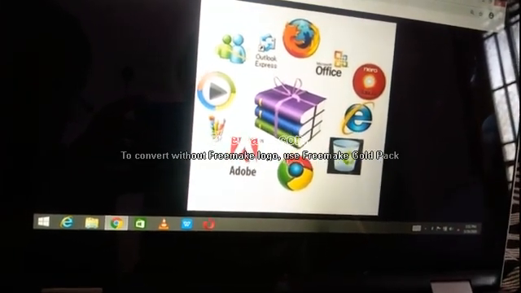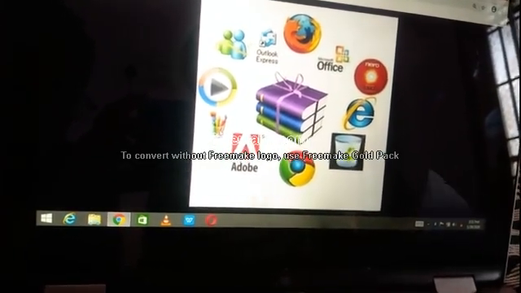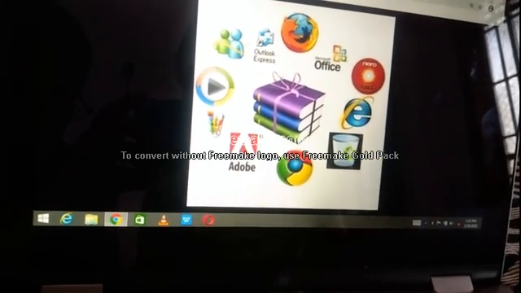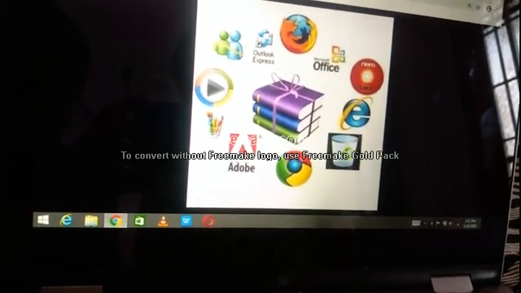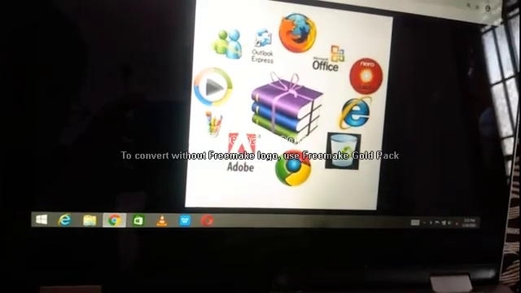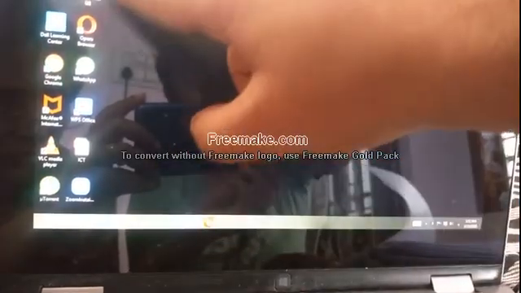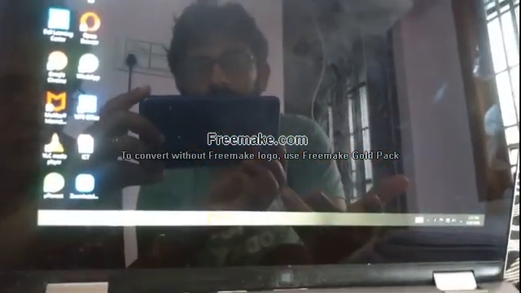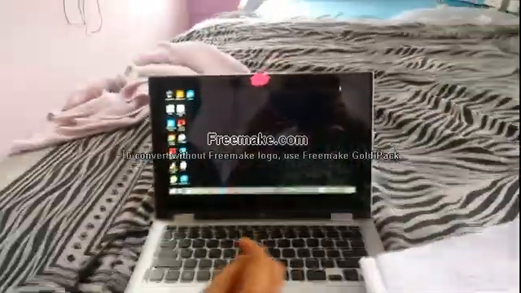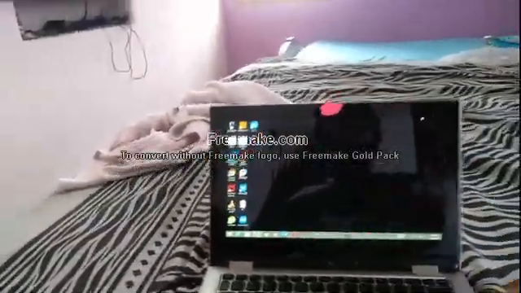Why is software so important? Without computer software, computer hardware is of no use. Without these softwares, we can't do any process in a computer. So without the computer software, computer hardware is of no use.